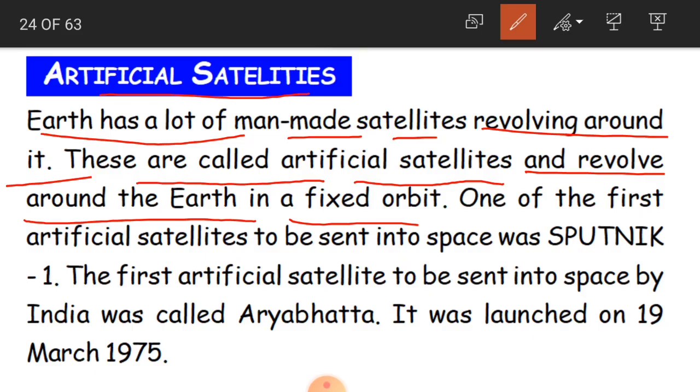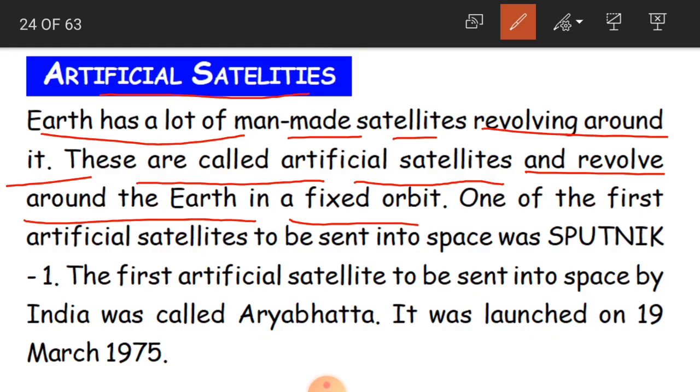For developing our communication systems, for getting information about space, the universe and all that. Communication systems are like our mobile, TV, radio, and also for weather telecasting. We need some information which we get through the satellites.